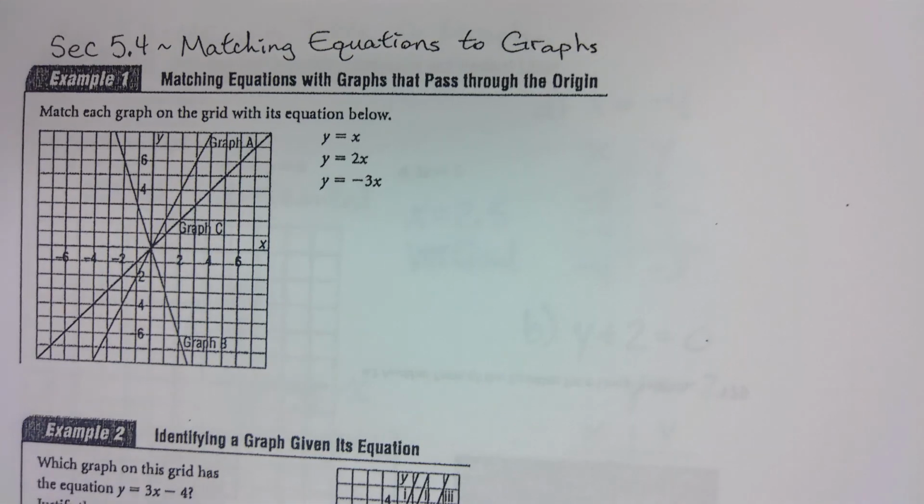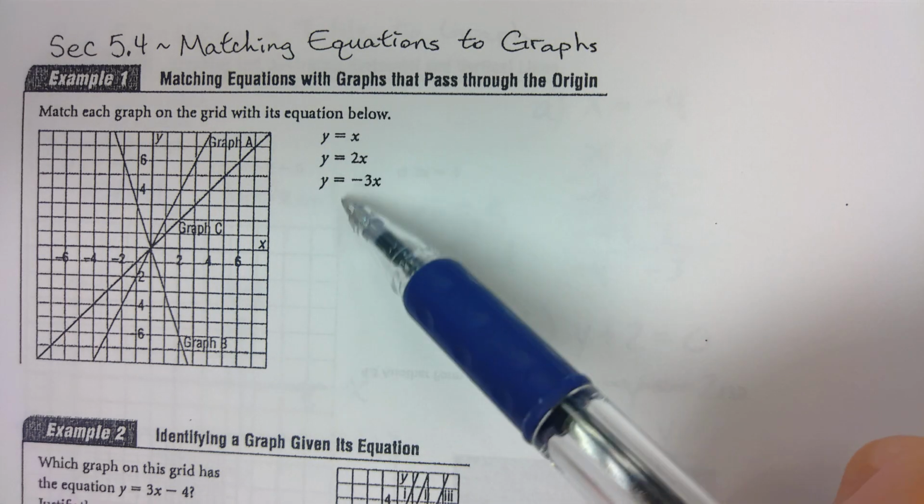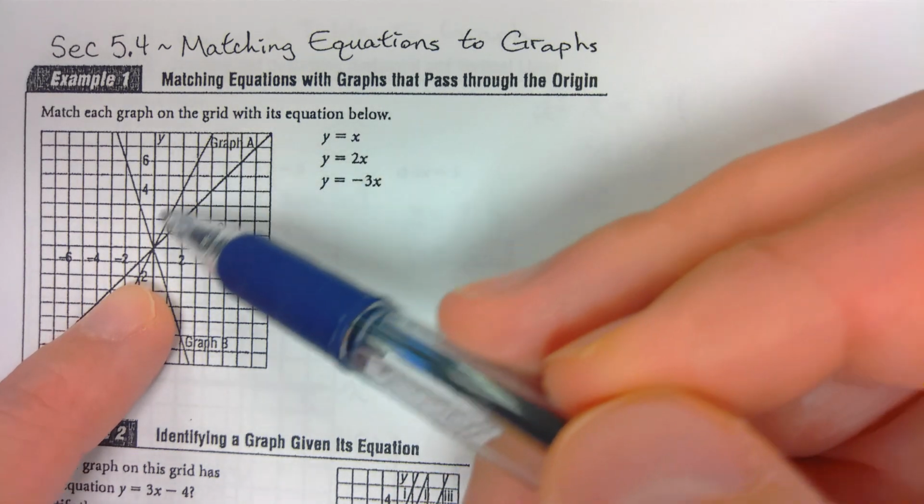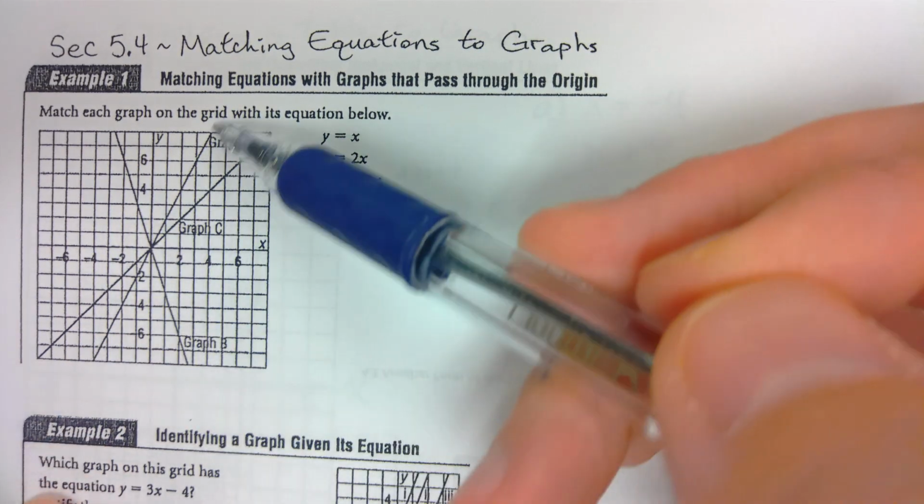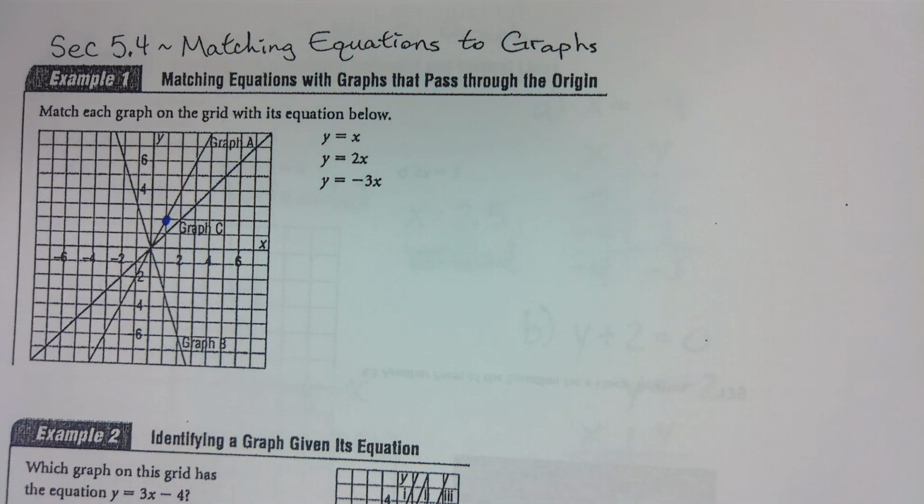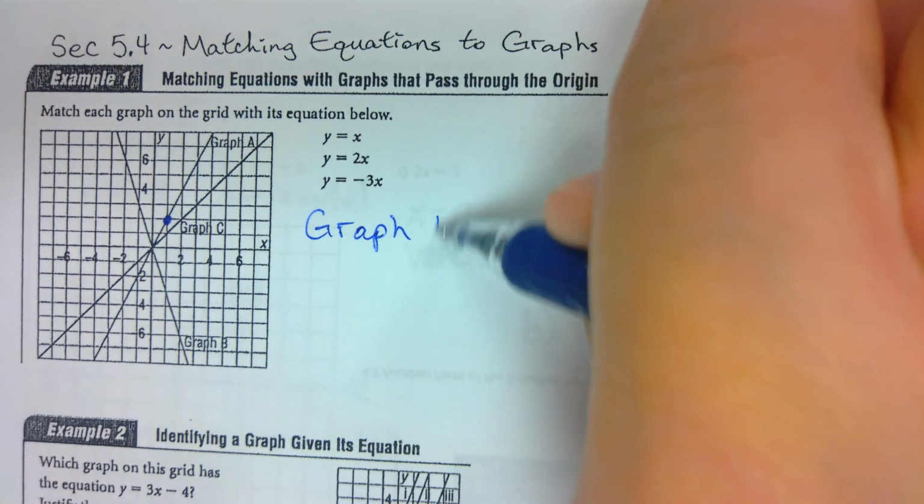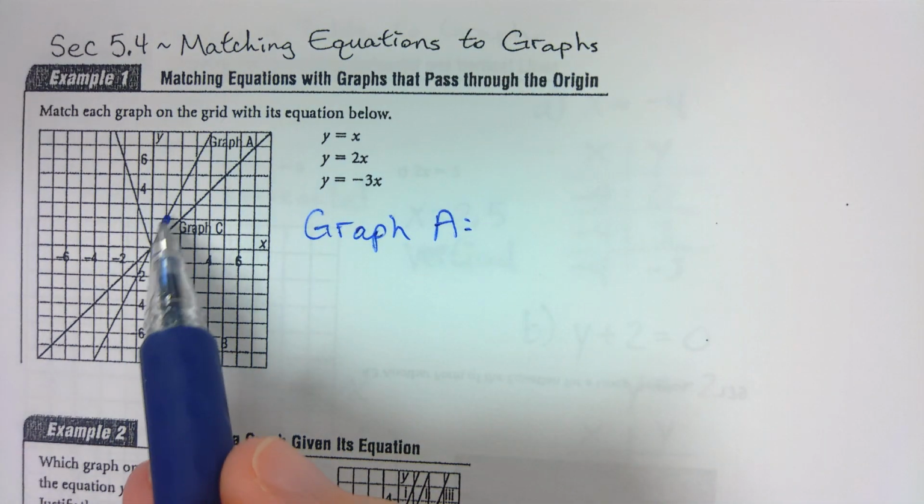So example 1 on page 10. You have to match the graphs with the equations. For graph A right here, what I want to do is choose a point on this graph. So I'm going to choose this point right here. Can you tell me the coordinates of that point? So for graph A, what is that coordinate right there?